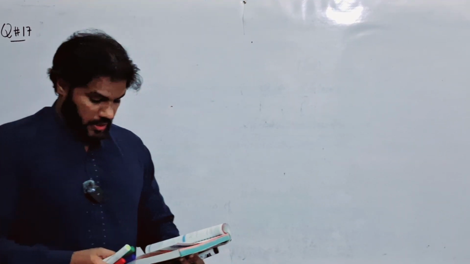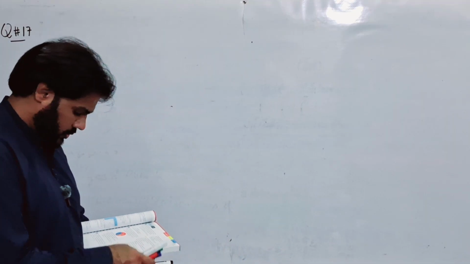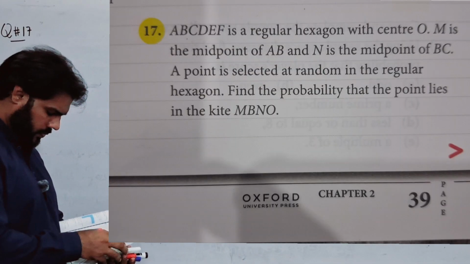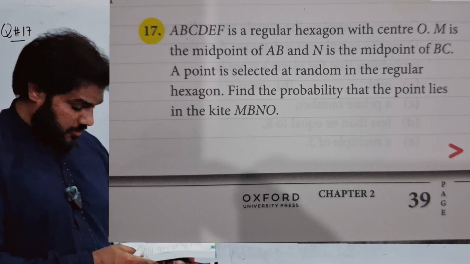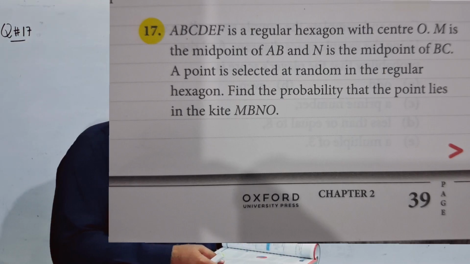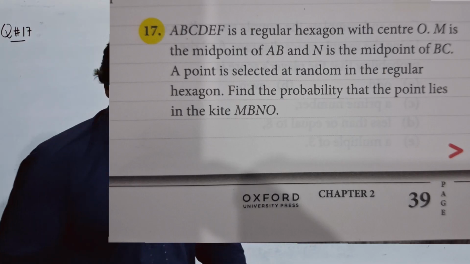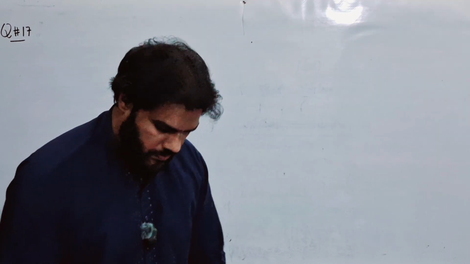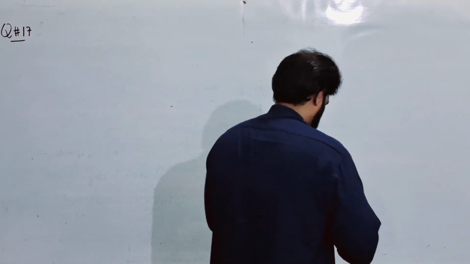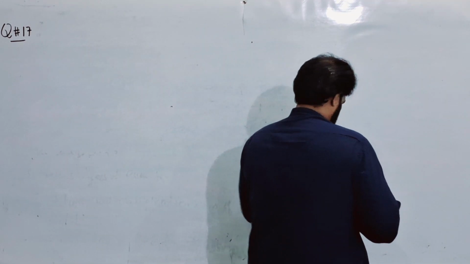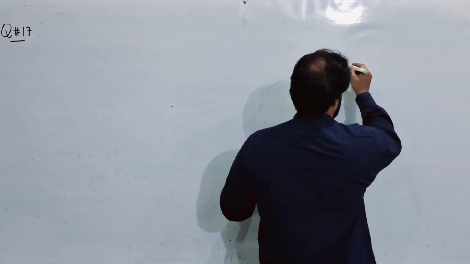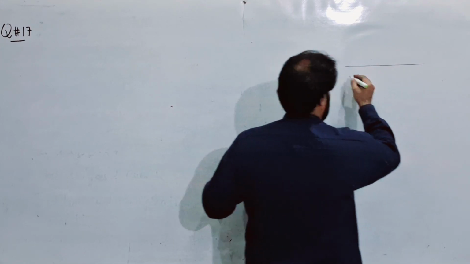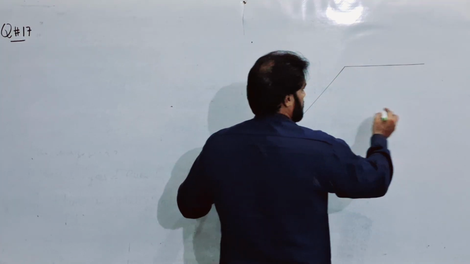Okay, next we discuss the last question of today's lecture. The question is on your screen. Firstly, you can read this question. The question says that ABCDEF is a regular hexagon with center O. Firstly, we make a regular hexagon. You know, a hexagon has 6 sides.